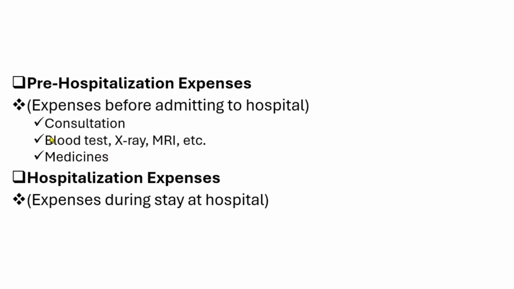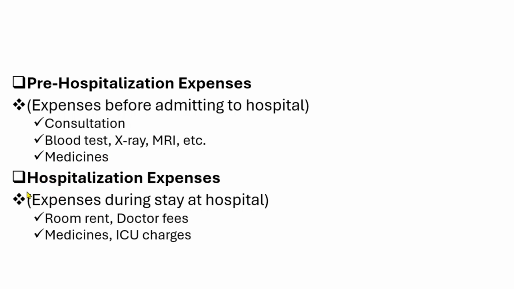So when you get admitted to the hospital, what are the expenses covered here? These include room rent, doctor fees, medicines, ICU charges, and nursing charges. These all come under hospitalization expenses, meaning the expenses that happen during the stay at the hospital. Okay, so this is the second hospitalization expenses.